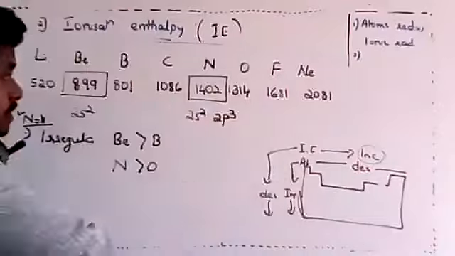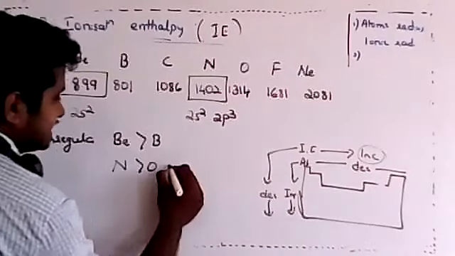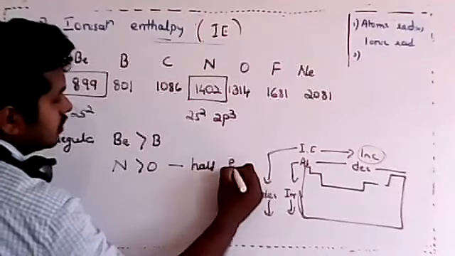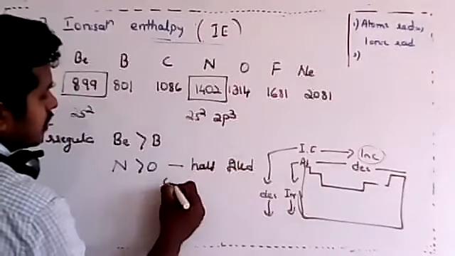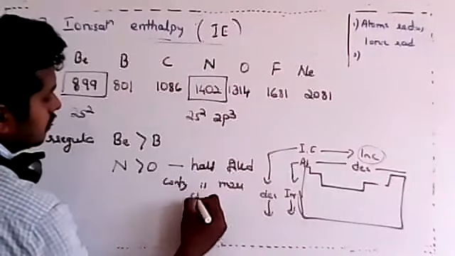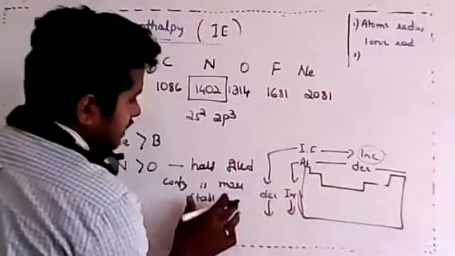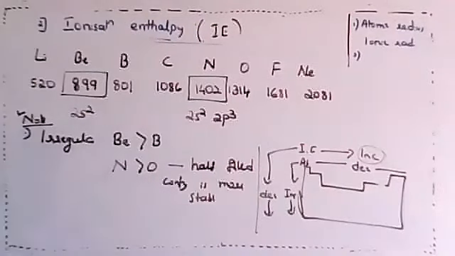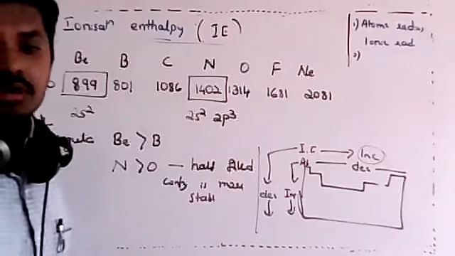Compared to the next one, the previous one has the more value. The reason for nitrogen is its half-filled configuration. You write it in sentence form. I have written it here because some diagrams are there. A half-filled configuration is more stable compared to a normal configuration.